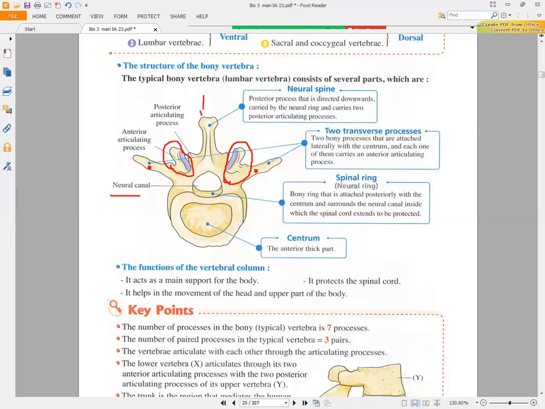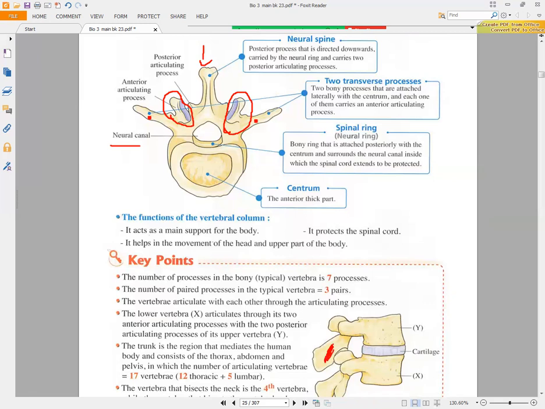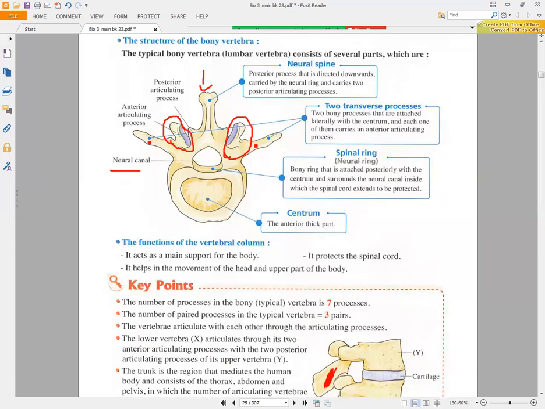After that, we will find the neural spine. The neural spine is a posterior process that is directed downward, so that it is not affected. If you have any shock to your back, it would be broken if it were straight, so it must be directed downward. Why? Because if any impact happens here, it will affect the neural canal and the spinal cord that is present inside it.